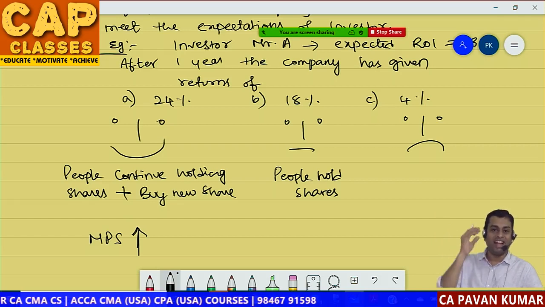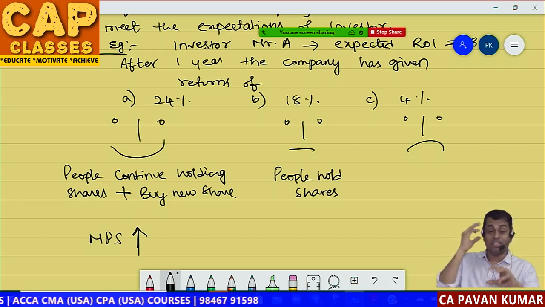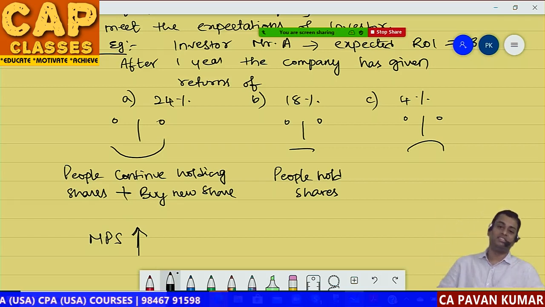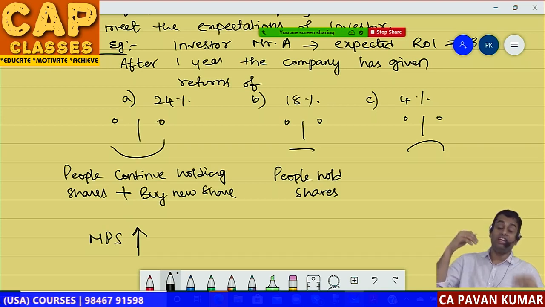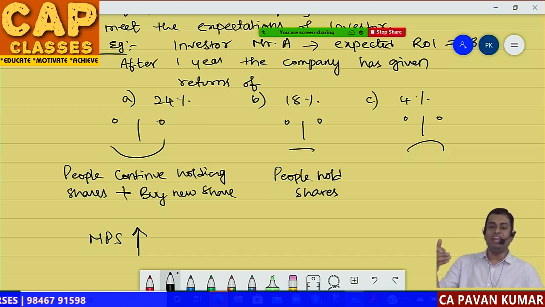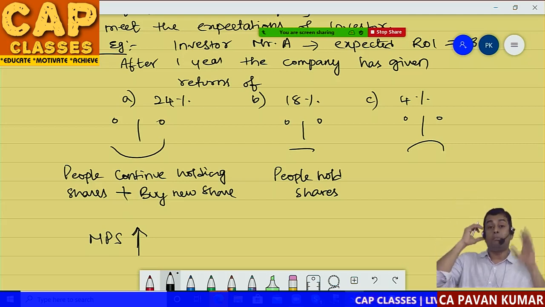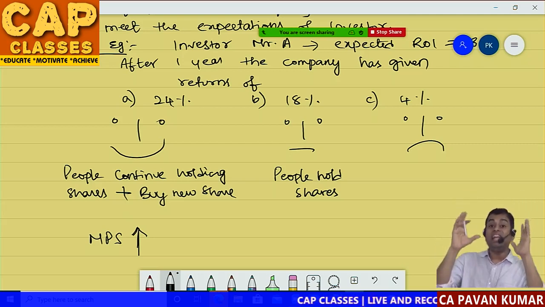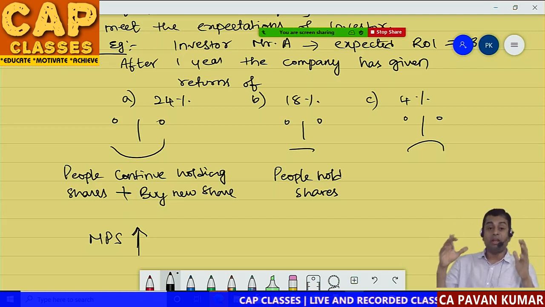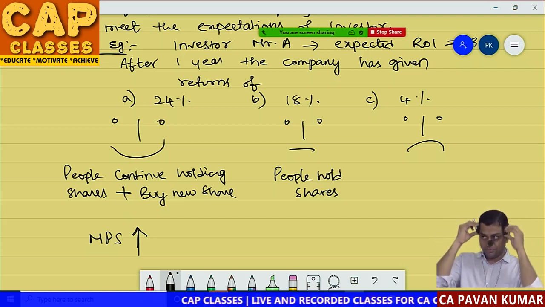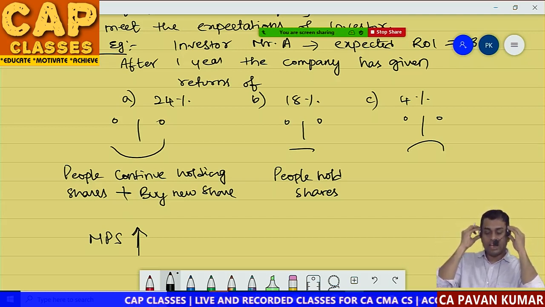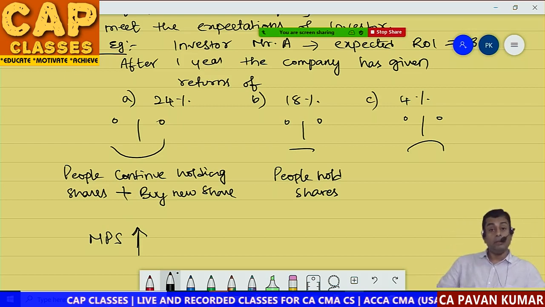See, 4% actually is not a bad return because many companies will give negative returns. In equity markets, you may not even retain your principal amount. Sometimes it can be minus 70%, minus 80%. Sometimes it can be plus 100% also.